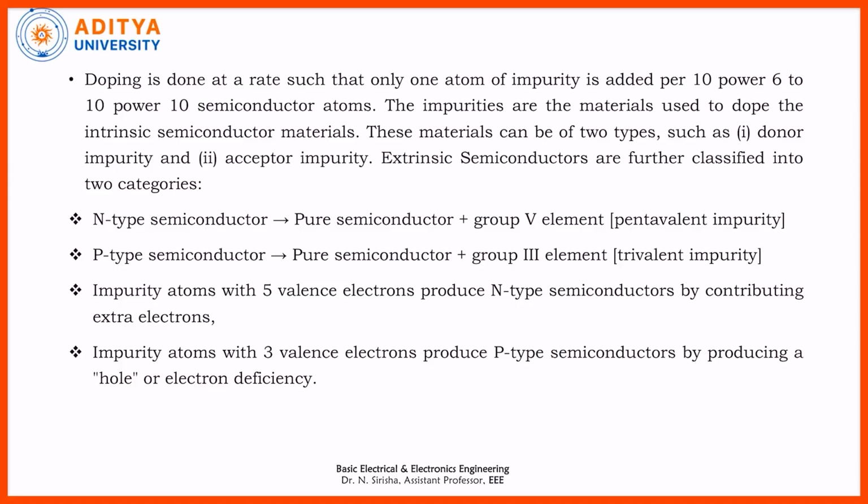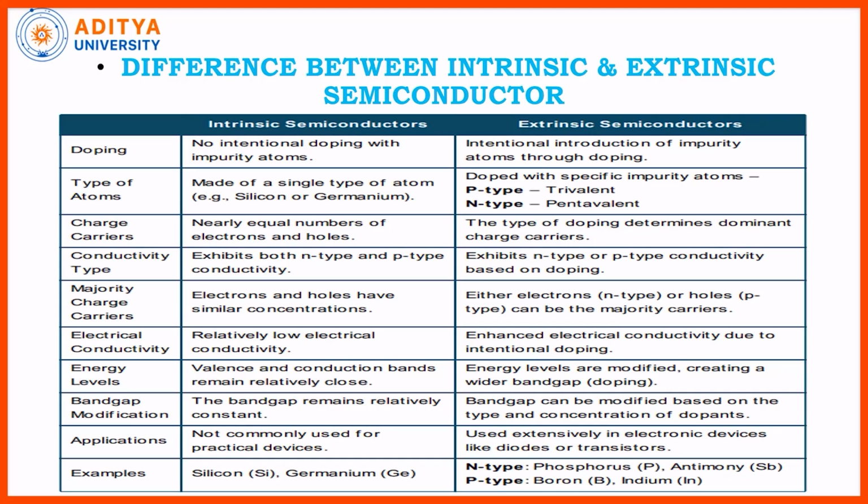Similarly, when the impurity with 3 valence electrons is added to a pure semiconductor, formation of holes takes place. When the valence shell has 3 electrons in the outermost orbit, all the 3 electrons form covalent bonds with the surrounding atoms. So one hole will exist there. So in this P-type semiconductor, majority carriers are holes, and in N-type semiconductors, majority carriers are electrons.